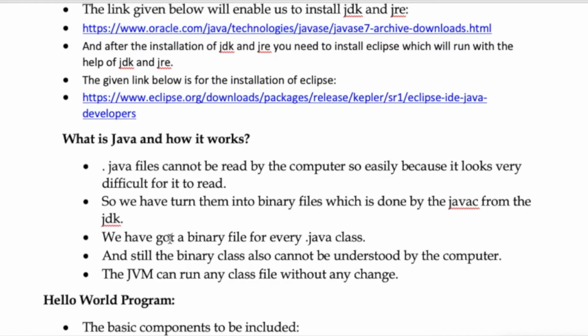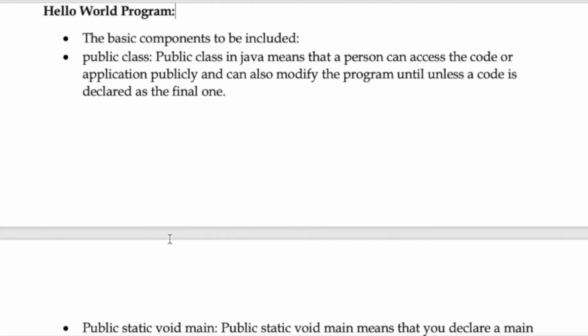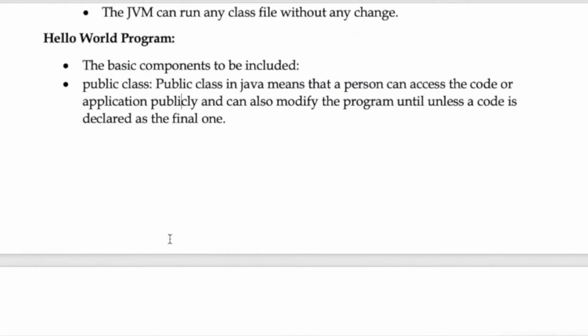The JVM can run any class file without any change. So the Java Virtual Machine will enable us to run any kind of file without any change. If you compile with javac, the Java Virtual Machine will take care of running it. Let us see what a Hello World program looks like in Java.